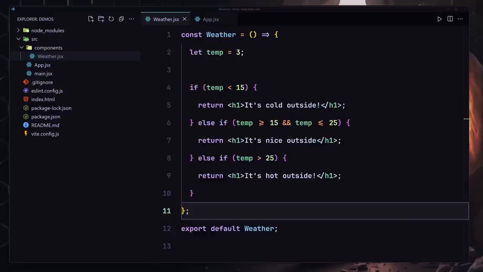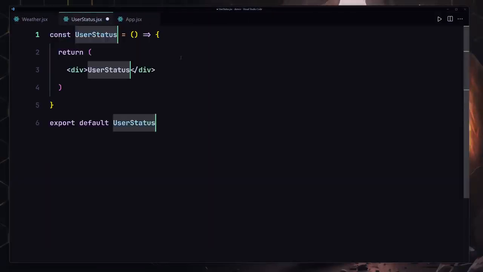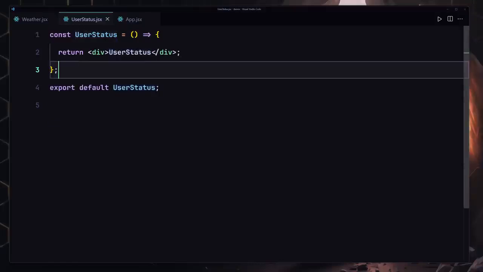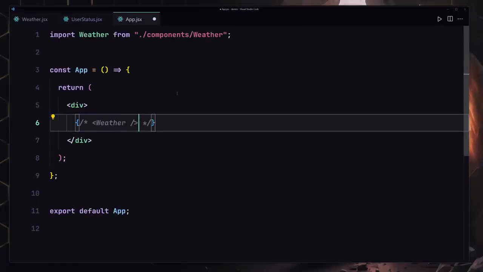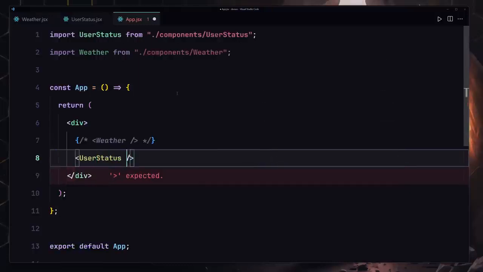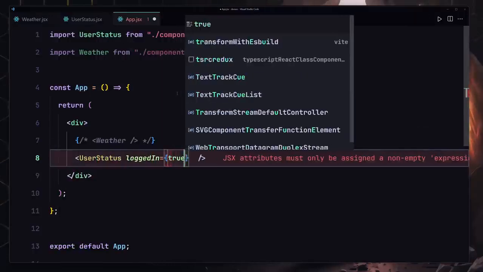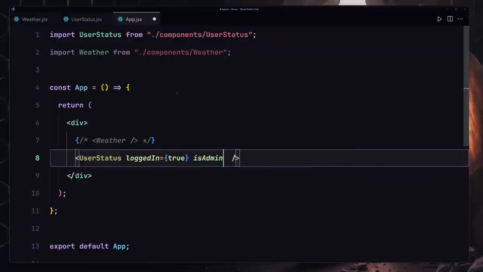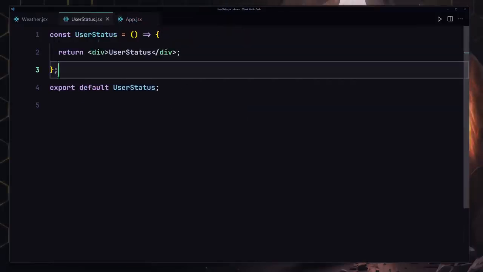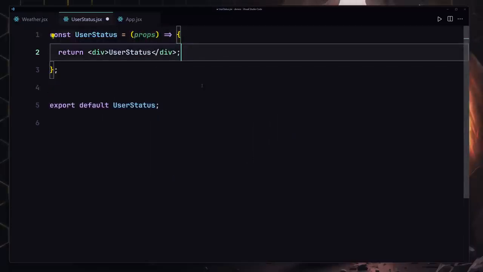And now the next thing that we have to do is create our user status.jsx component. So I'm going to be using my RAFCE inside there, and also I'm going to go into my app, and let's just comment this line out, and I'm going to render my user status component, and it's going to take two props. It's going to take logged in, and I'm going to set that to true, and then is admin, and I'm going to also set that to false. I'm going to save my file, and now let me go ahead and use those props inside this component. So we are going to be just taking the props, and let's just provide our check.